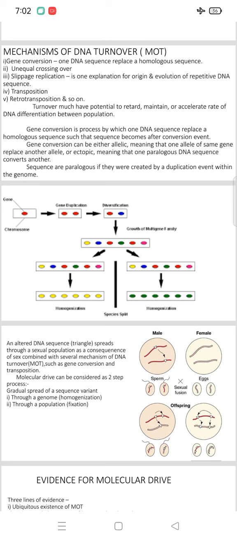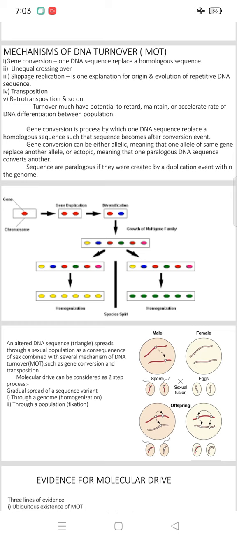Okay, the two are different by species split, that is two rectangles for each side. It's a species split, then it is for homogenization. Both are going for the homogenization. And on the next diagram, there is one male and one female.